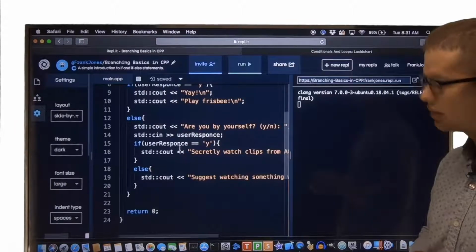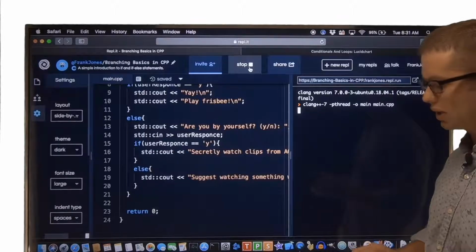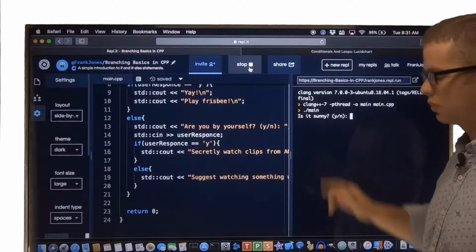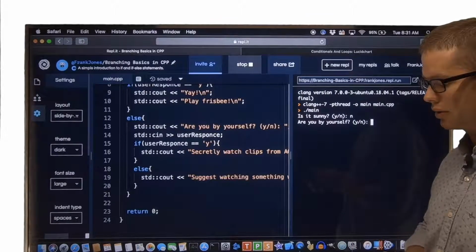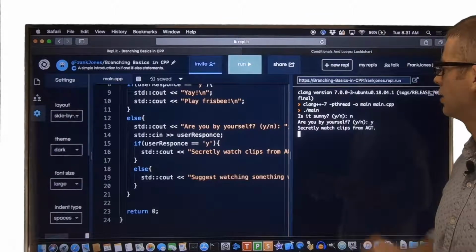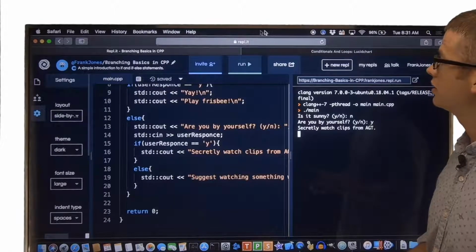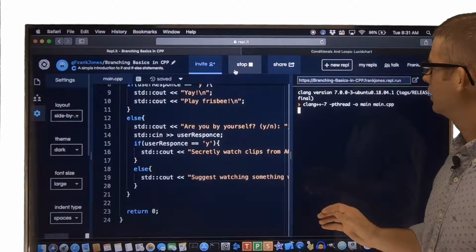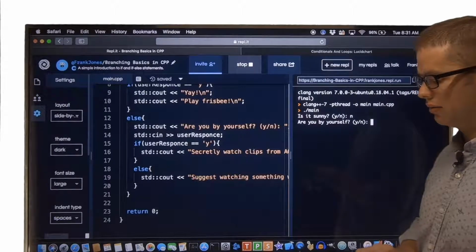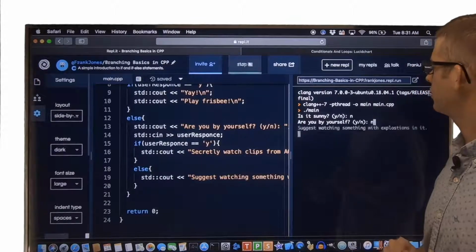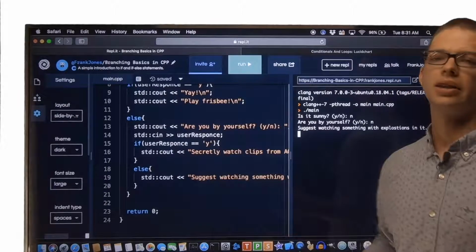Let's run this, make sure it works the way we expect. We're most interested right now in the situation in which it's not sunny, so that's what I'll focus on. Are you by yourself? Yes. Secretly watch clips from America's Got Talent. And is it sunny? No, it's not sunny. Are you by yourself? No. Fred's with his friends. Then we're going to suggest watching something with explosions in it, since that's what they prefer as a group.